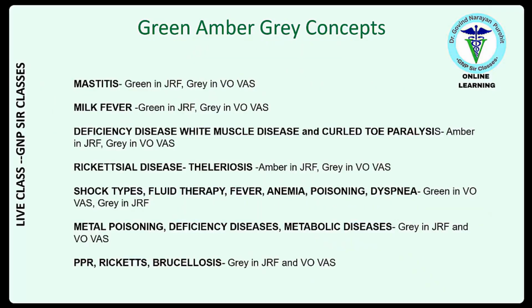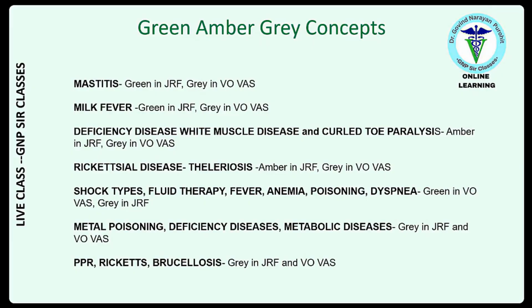Mastitis is green in JRF, gray in VOVS. Milk fever, green in JRF, gray in VOVS. Deficiency diseases like white muscle disease, curl toe paralysis are amber in JRF, gray in VOVS. Rickettsial disease, theileriosis, amber in JRF, gray in VOVS.